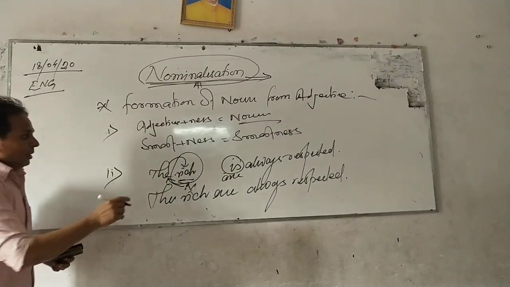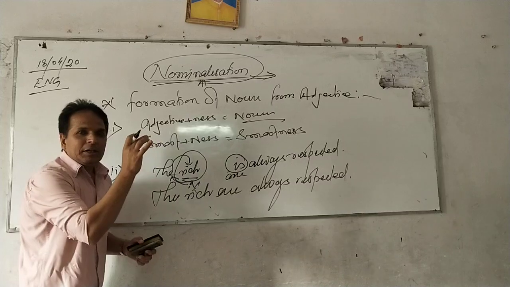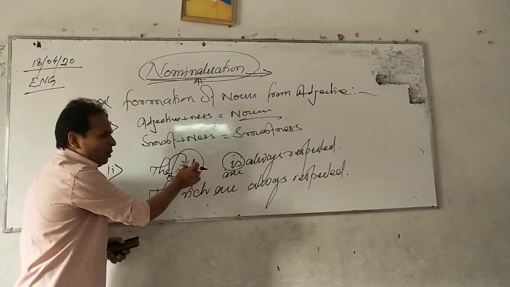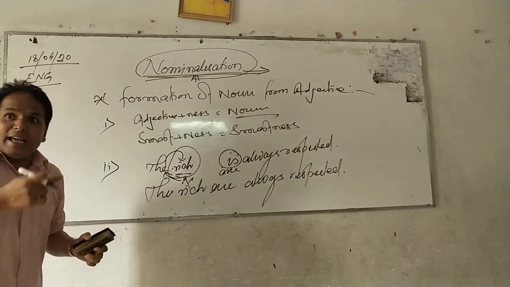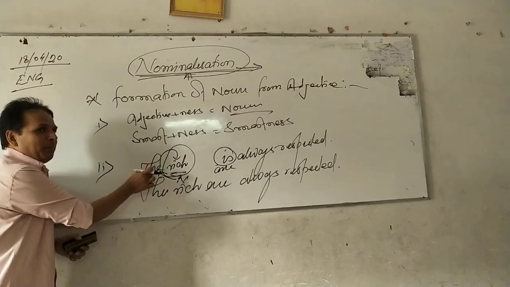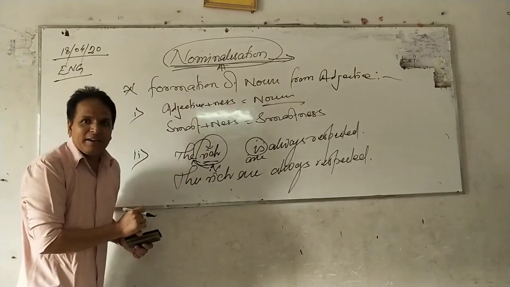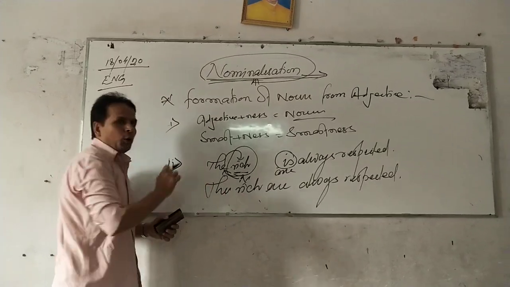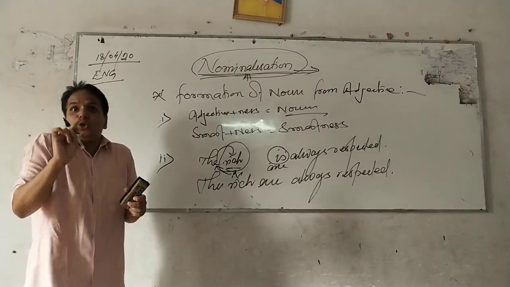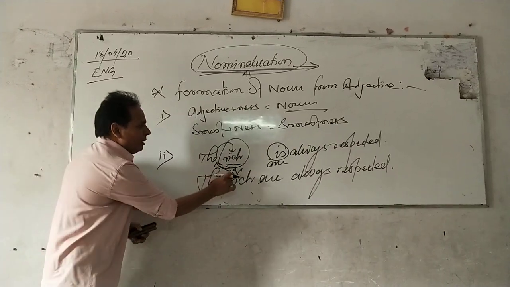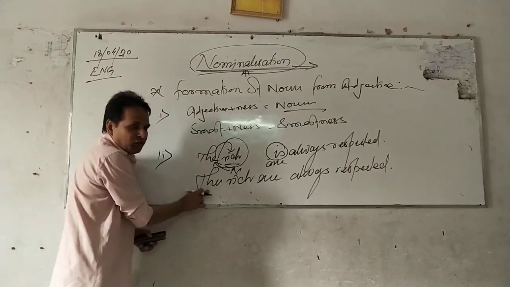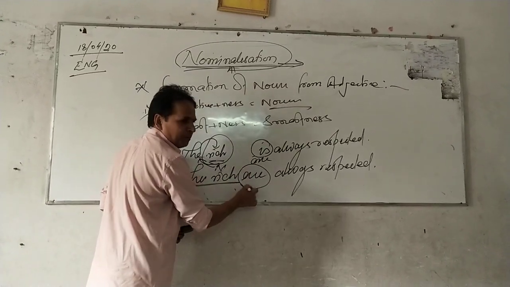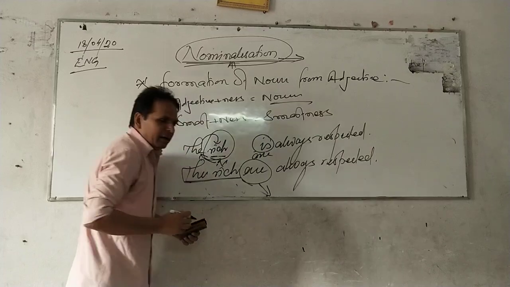This is the difference. Earlier the rich was an adjective because it came before the noun man. And when rich was an adjective, it was compulsory to use a or an before that. But now the rich has become a noun, and therefore there are mainly two changes that we have to make. One, that we use the repeated article the before that, and then we must consider that particular term plural. Okay, next, moreover, English.